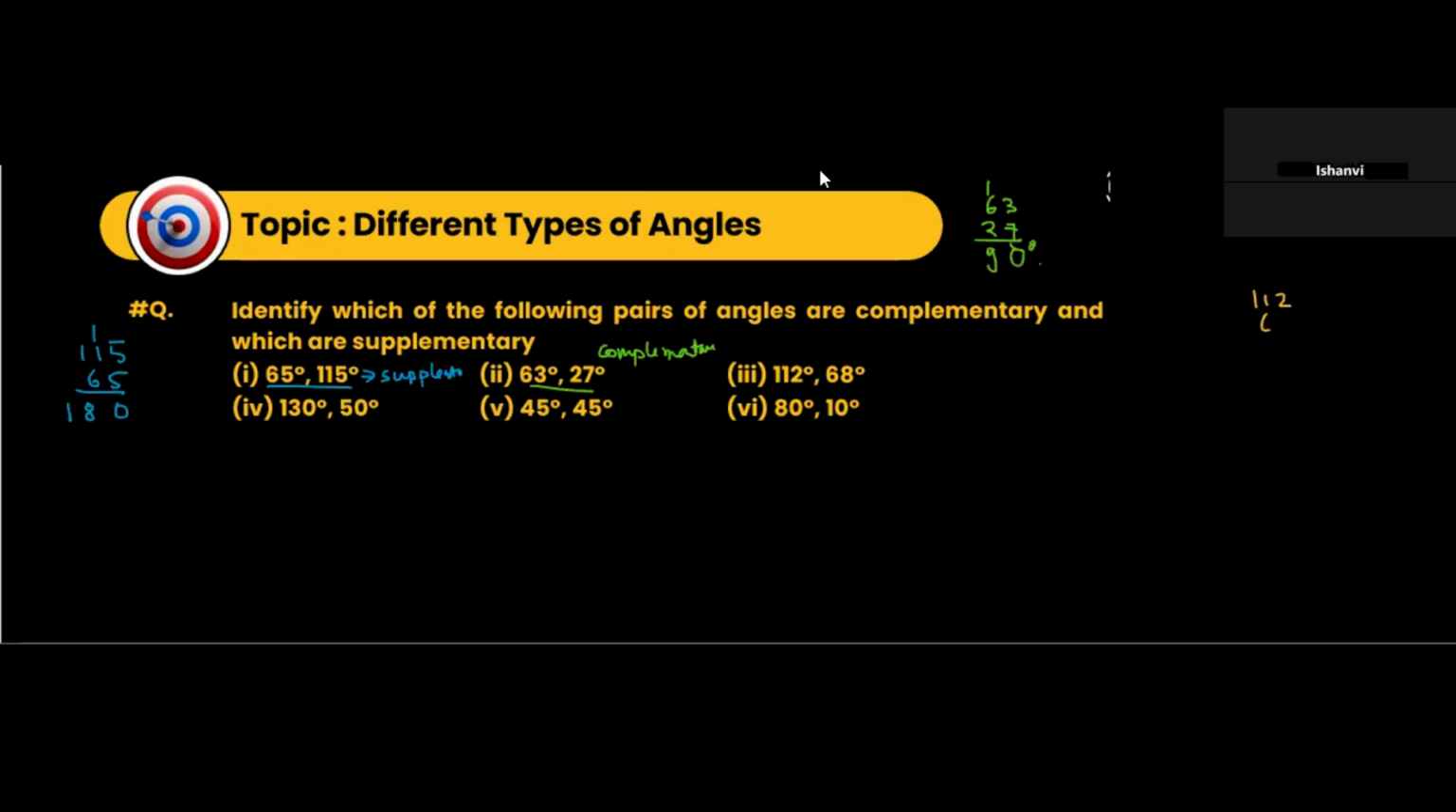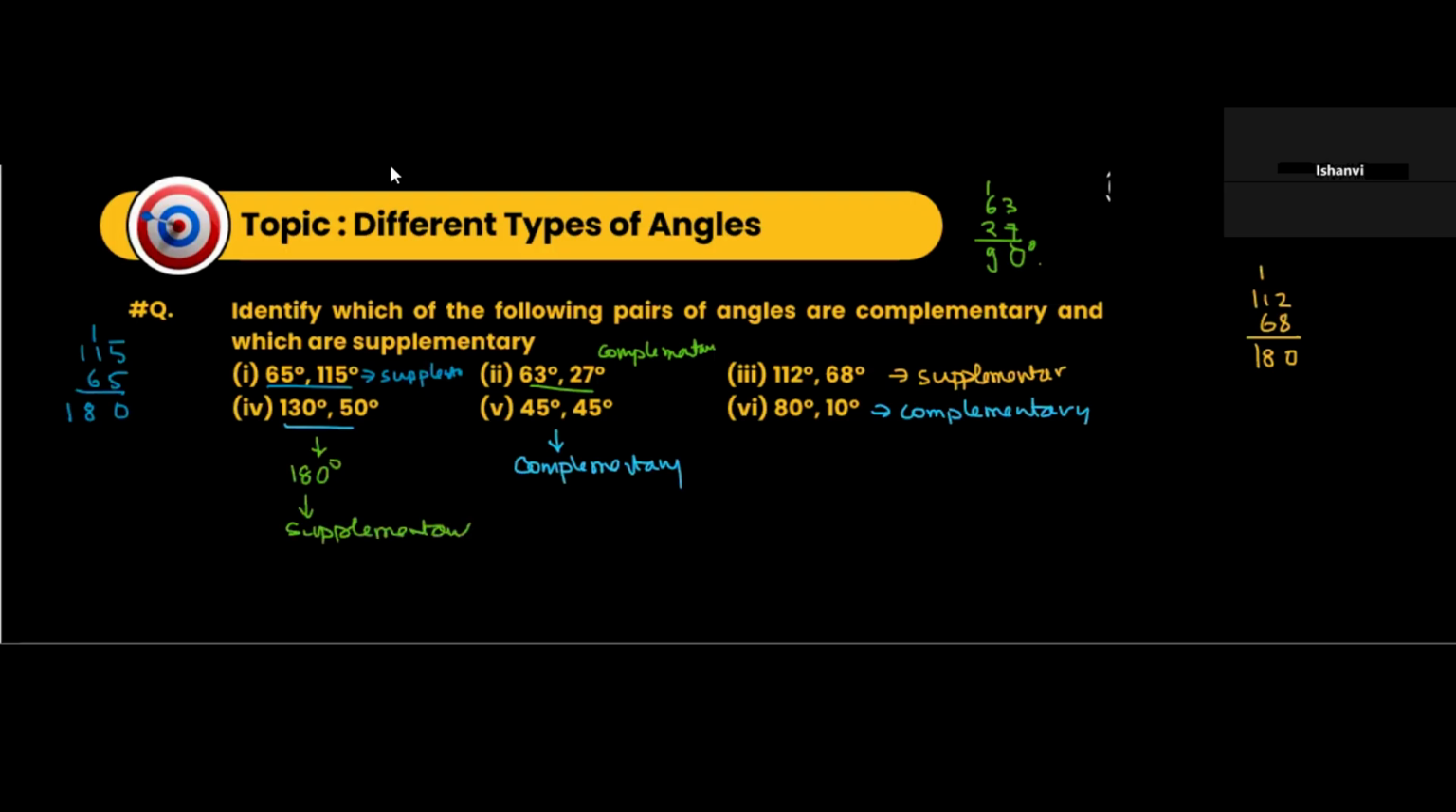112 and 68. If I add them, 8 plus 2, 10, 6 plus 1, 7, 1, 180. So these will be supplementary. 80 and 10. This will be how much? Complementary. What about this one? 45 and 45? Obviously 90. They will be complementary. What about this one? 130 and 150. That is going to be how much? 180 or more. Understood? Okay. Let's move on.